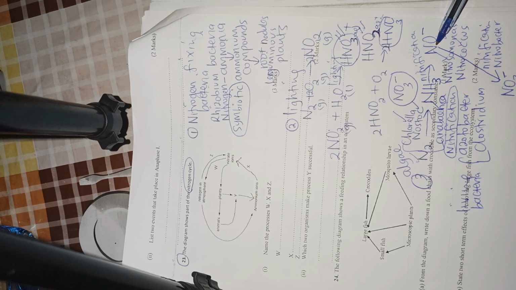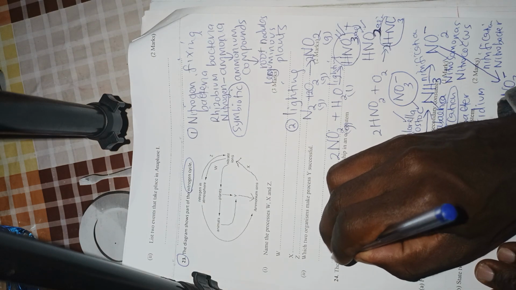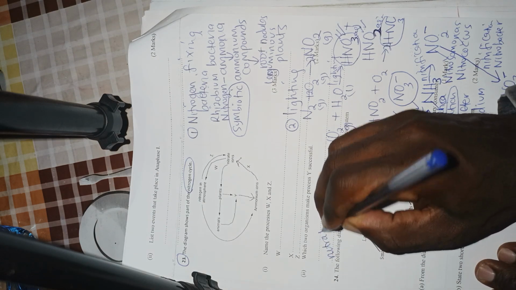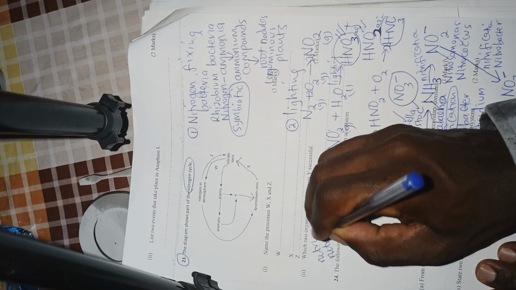Then the nitrite can get converted into nitrate. So you have nitrate and nitrite. You should get the difference. The nitrite can get converted into the nitrate by a process called nitrification, by which bacteria, Nitrobacter. And these nitrates can again get absorbed by the plants, then get used in the manufacturing of what? Proteins. This is now what we call the nitrogen cycle.